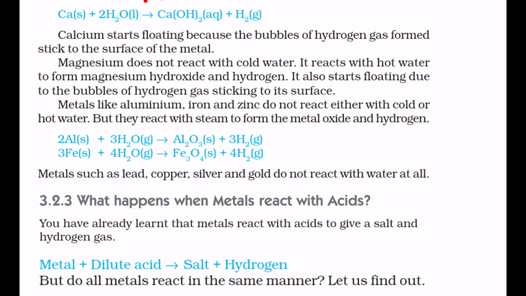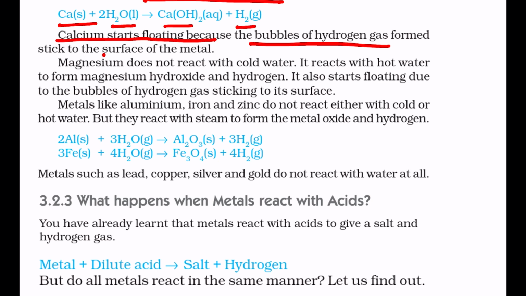The reaction of calcium with water is less violent. The heat evolved is not sufficient for hydrogen to catch fire. In this reaction also heat is evolved, but the amount of heat evolved is less, so the hydrogen produced will not catch fire in this case. So calcium reacts with water to form calcium hydroxide, and hydrogen gas is given out. The bubbles of hydrogen gas stick to the surface of calcium, because of which calcium starts floating.